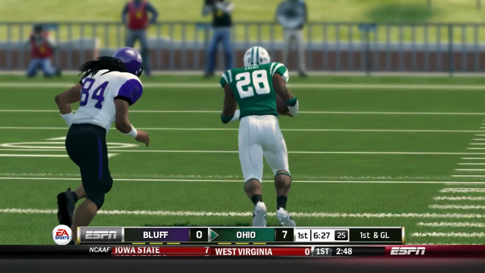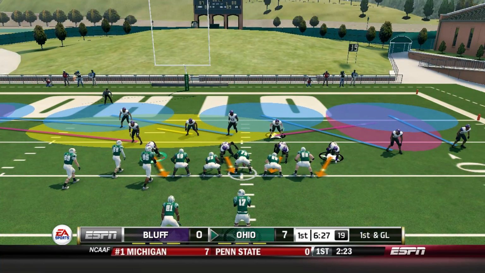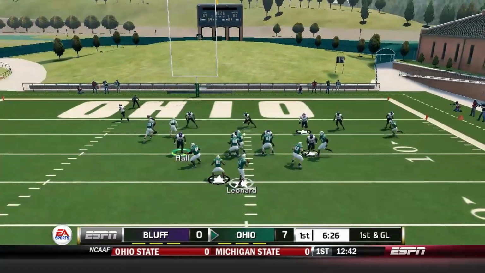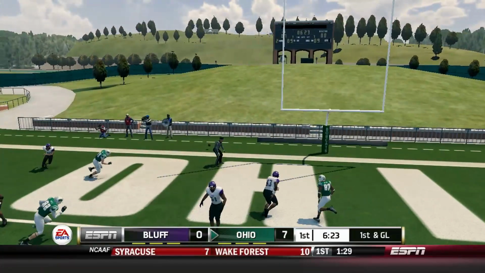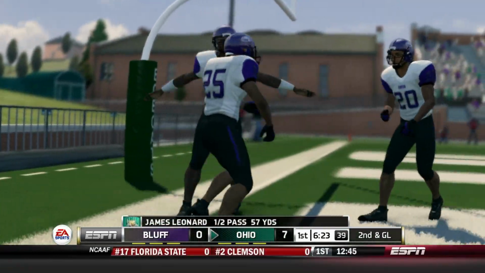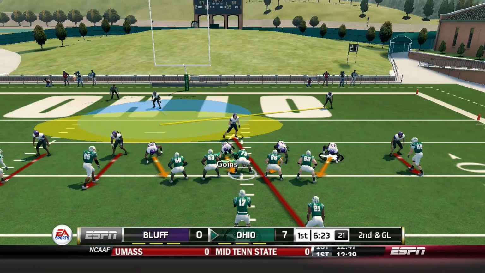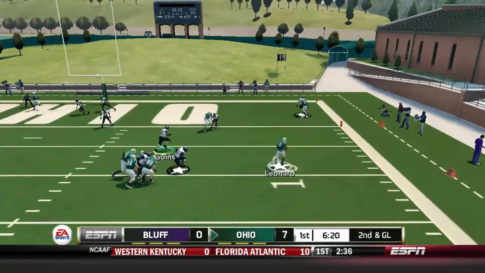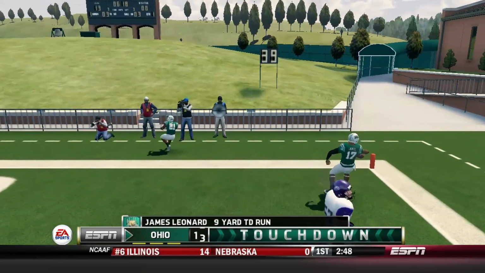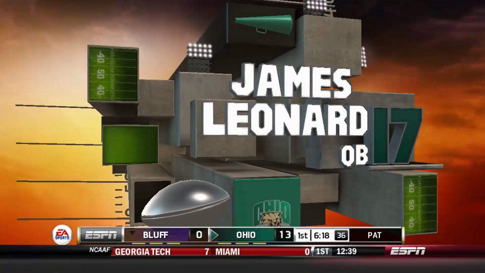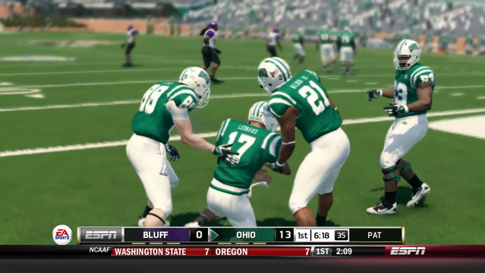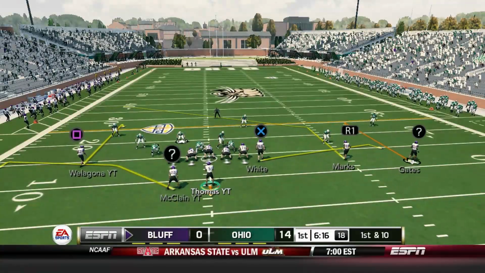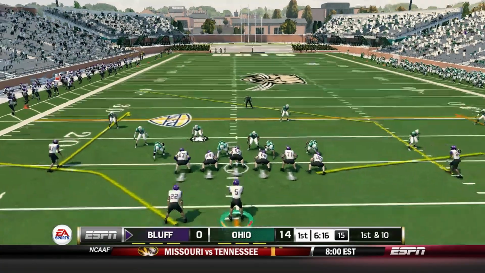And so the Bobcats get the ball. Goal line situation could make this a quick 14-0 game if we don't do anything about it. Warren will try to drop back, throws over the middle, but thankfully it's off the mark. Incomplete pass. So now, 2nd and goal. Quarterback making some adjustments at the line of scrimmage. Leonard going to actually try to run for it. Nobody is home. And Josh Carey could not get there in time to make a play on the ball. Just in a blink of an eye, Ohio already with a 14-0 lead. Not how we wanted to start this game for sure.